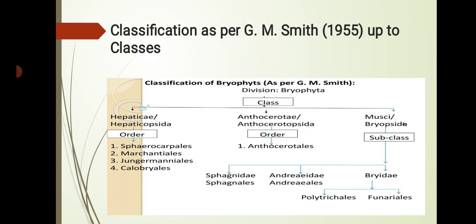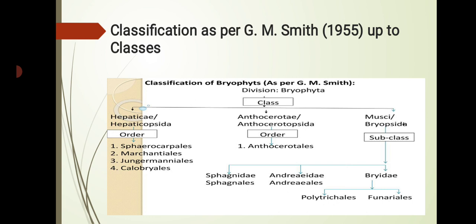Next point is classification as per G.M. Smith in 1955 up to classes. In this diagram, the classification of bryophytes as per G.M. Smith is shown. There is the division Bryophyta. In Bryophyta there are three classes: first Hepaticopsida, then Anthocerotopsida, and Musci, that means Bryopsida.